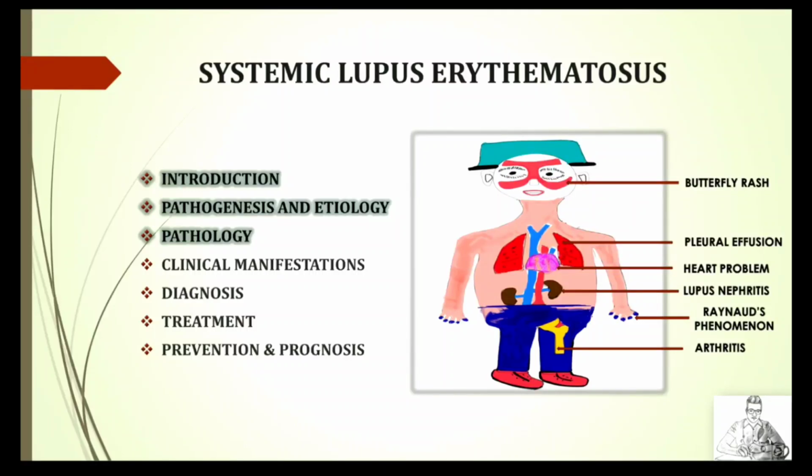I am Dr. T.S. Jhazaria and our today's topic is systemic lupus erythematosus. Systemic lupus erythematosus, SLE, is a systemic disease, which means it can affect your whole body, right from your skin, your lungs, your heart, your kidney, your vessels, your joints, your brain, your GI system, your immune system, your eyes, right?